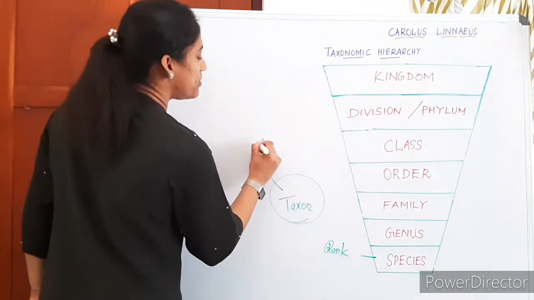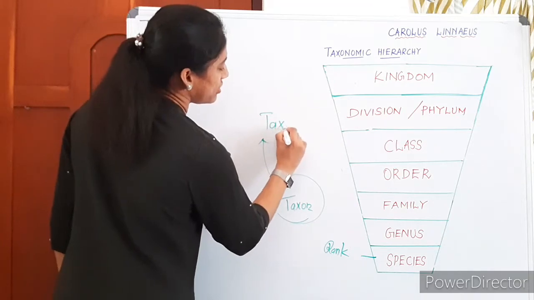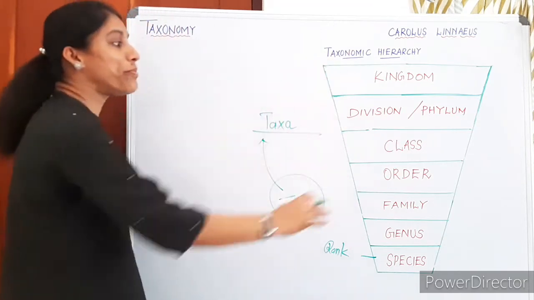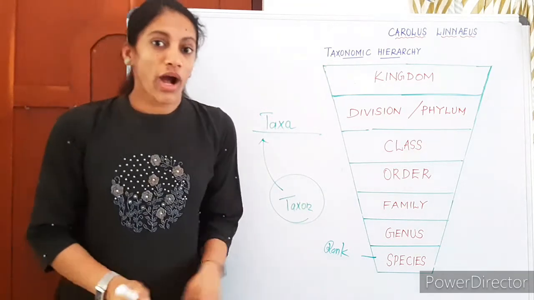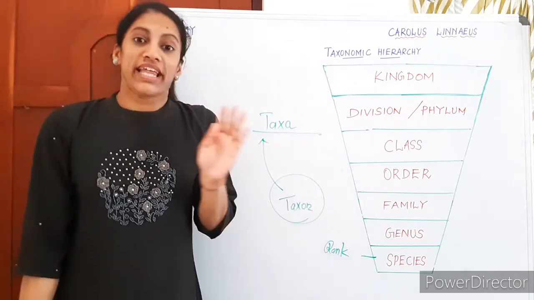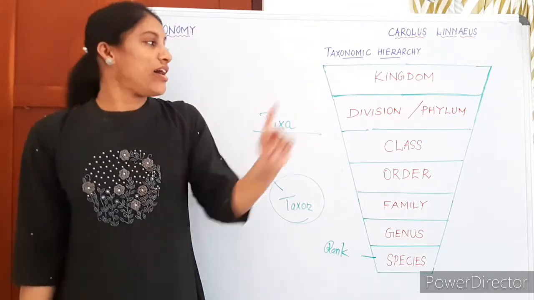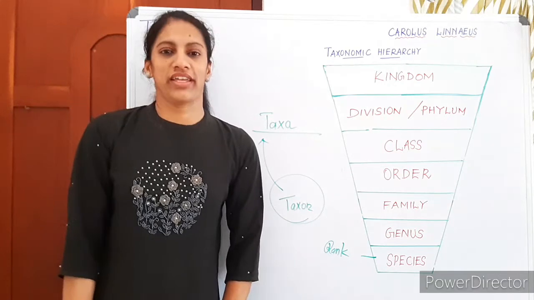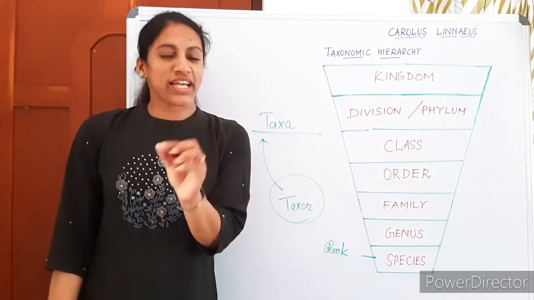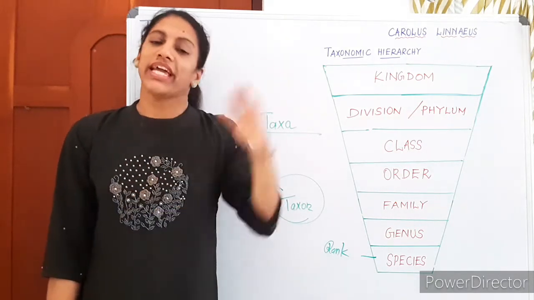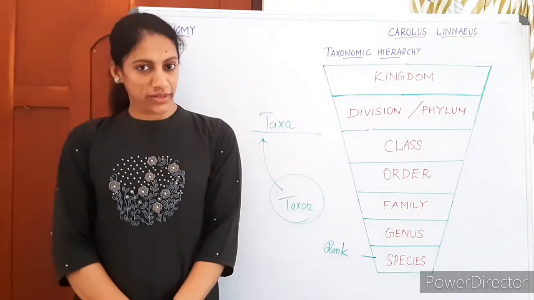The plural term is taxa. Okay, how many taxa are given here? There are 7 major taxa in the taxonomic hierarchy. One taxon represents a rank, a level in the taxonomic hierarchy.